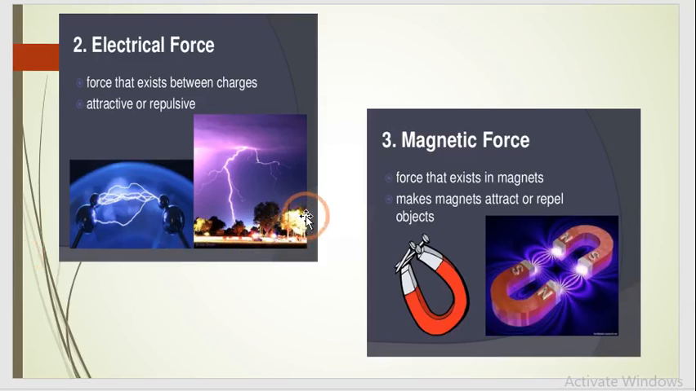You can see it over here. Electrical and magnetic forces, force that exists between charges called as the electrical. For unlike, it's attractive. For like, it's repulsive. Magnetic forces, we know all properties of magnet. The force which exists in magnets makes magnets attract or repel towards objects. So this is about electromagnetic force.